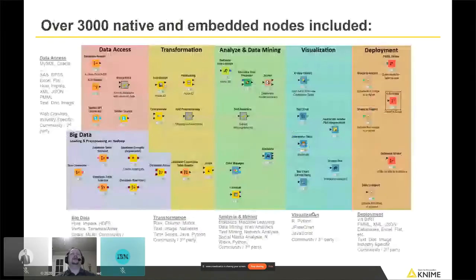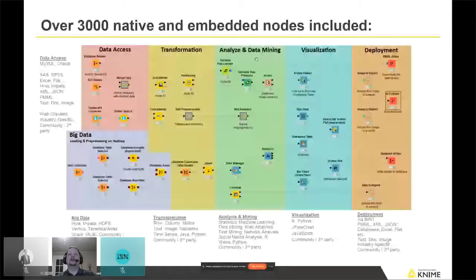So this is kind of a marketing slide, really, just to show you all the different things KNIME can do, all the way from, as I mentioned, reading in data from different sources, whether that's local or databases, or even big data, Hive, Hadoop, Impala, doing transformation with these yellow nodes, right? Row, column, matrix transformations. Analyzing data. This is where I think KNIME is actually really strong, in this green section in the middle, because we have a whole bunch of different model algorithms to bring to bear on your data for whatever type of problem you might be looking at, whether that's classification or clustering, image processing, text analytics.